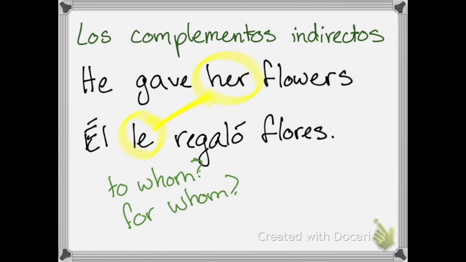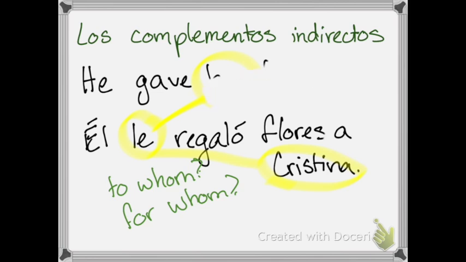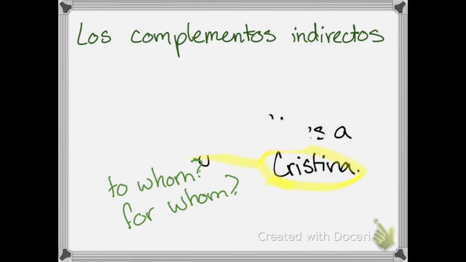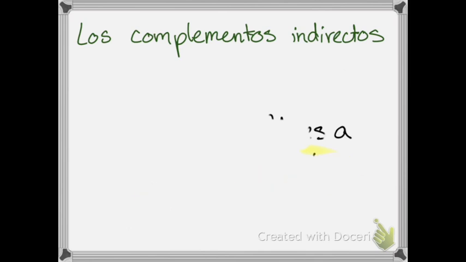If I wanted to be specific, I could say who he gave the flowers to. Él le regaló flores a Cristina. So now le is representing her, and her is Cristina. See, the flowers are for her. So that is, in a nutshell, an indirect object. It is the person receiving, or the item receiving the action.